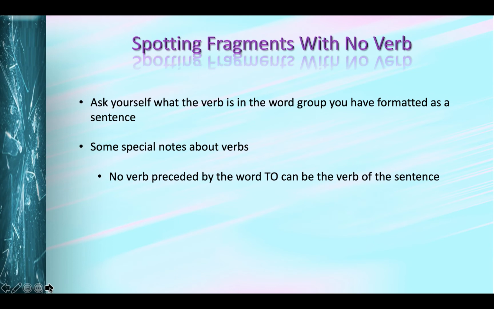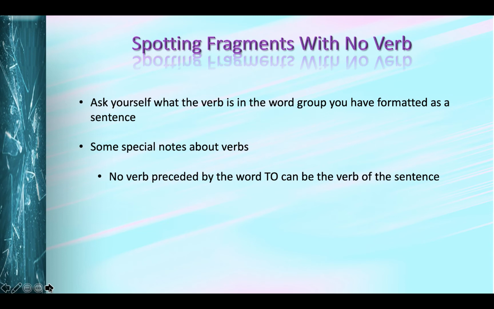First, verbs preceded by the word to are not the verb of the sentence. They're infinitives. They don't function as verbs in the sentence. Now, it's easy to see why if we consider a really short sentence. Does the sentence I to be make any sense? Well, no, of course not. To express that idea, we'd say I am. But notice that the word am in I am is not preceded by the word to.